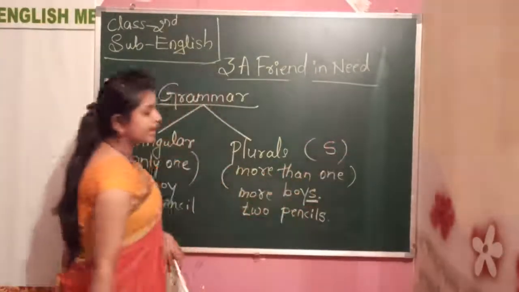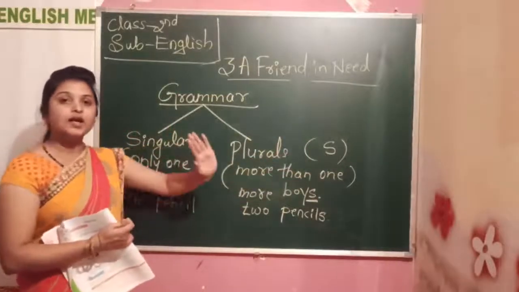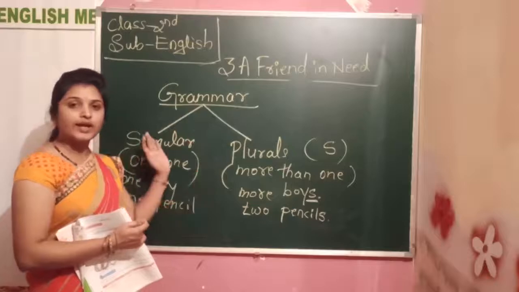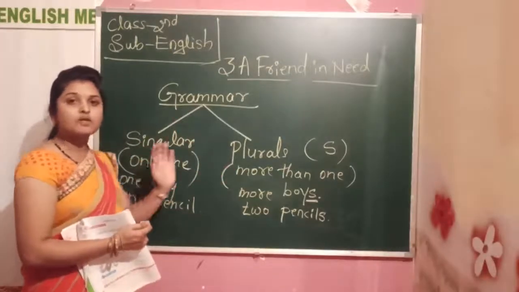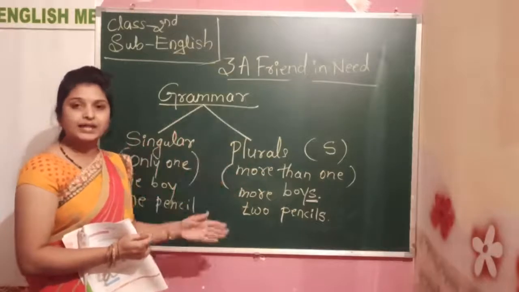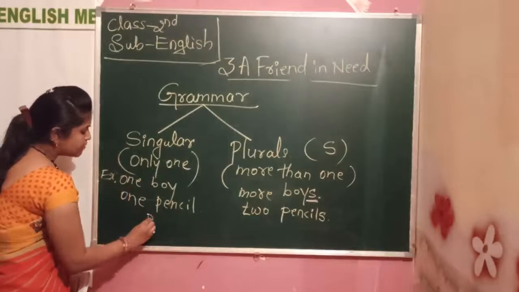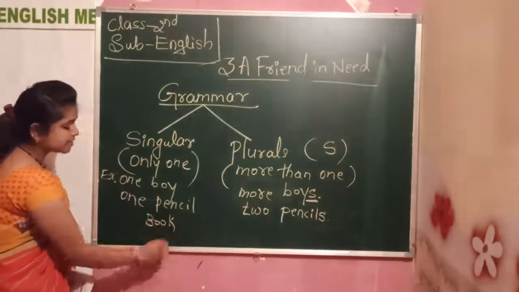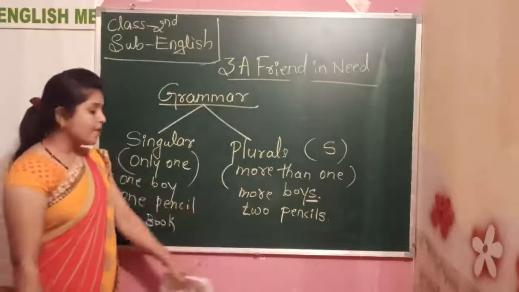To make the plural form, what do you need to do? Just add s. It becomes the plural. From the singular it becomes the plural. Like that, you can write book, books, bell, bells. Okay. So in the singular form you wrote book, what will be the plural form? So, books.